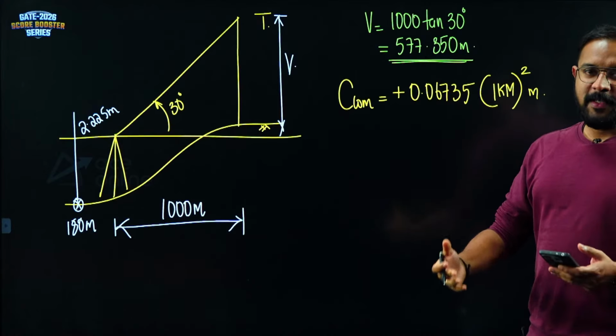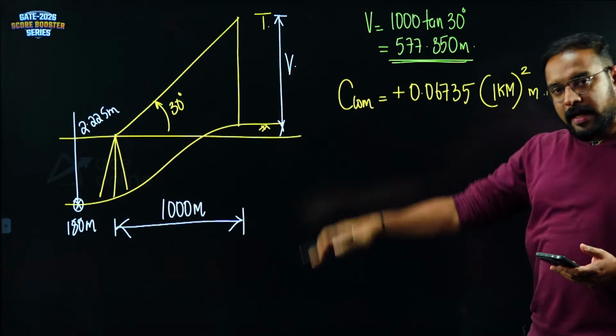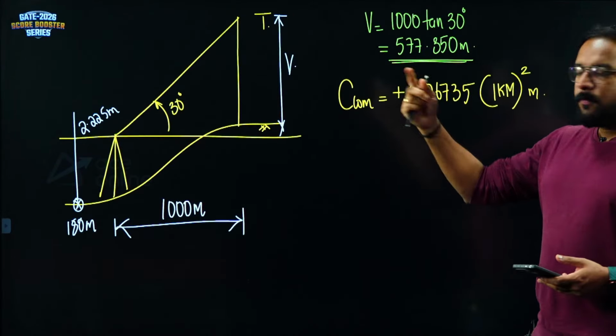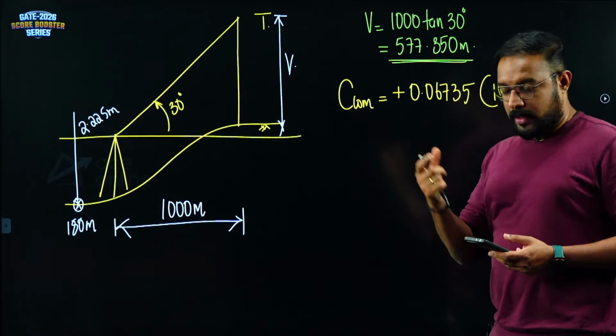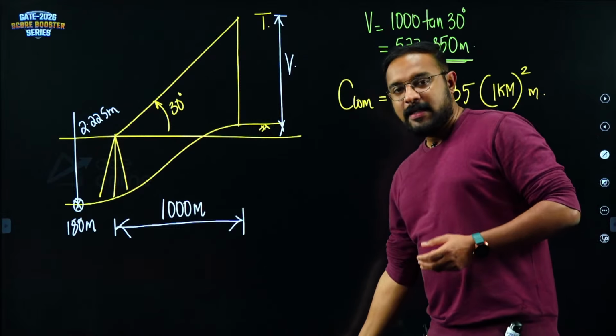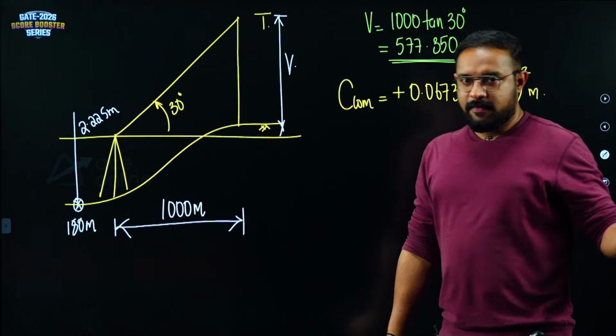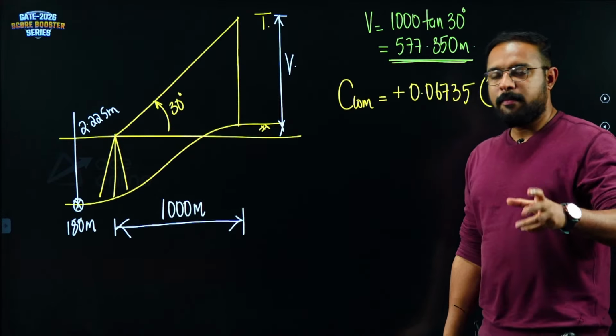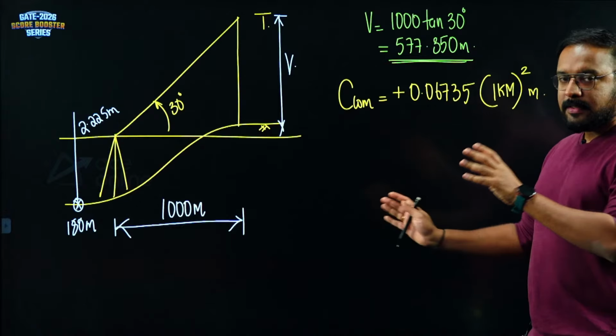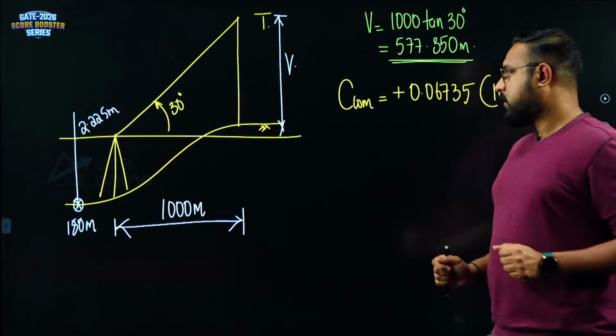Vertical elevation angle means positive, and vertical depression angle means negative. Do not follow the negative sign that we follow for combined correction in spirit leveling. This is trigonometric leveling, so there is a difference.